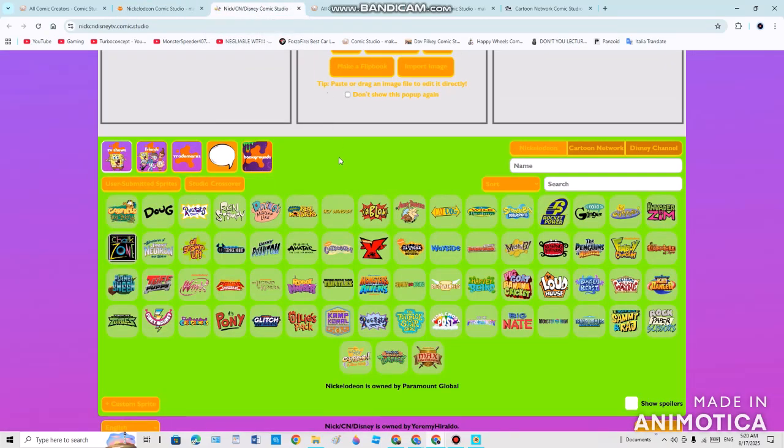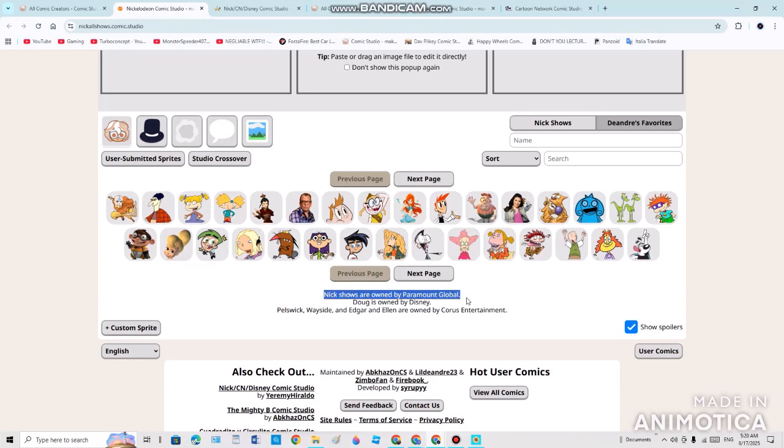But the next one has got to be something a little bit bigger. These shows, like Nick, CN, and Disney, are owned by Jeremy Giraldo. Even though we're going to be checking around here, as I show some spoilers, it was owned by Paramount Global and owned by Disney as well. Even Doug, that says Doug DeMuro. Even before this, could be for one thing. Before Doug DeMuro, you could find out that he releases his channel anyways.